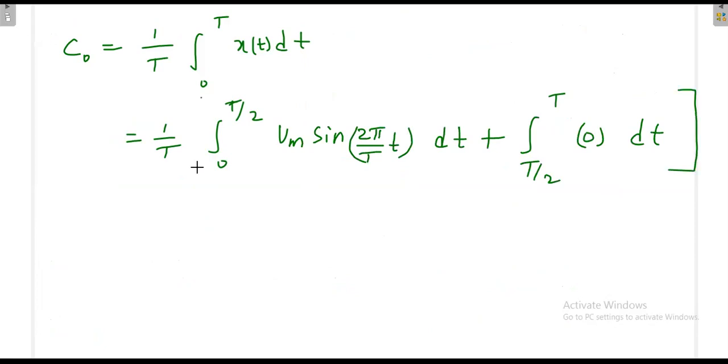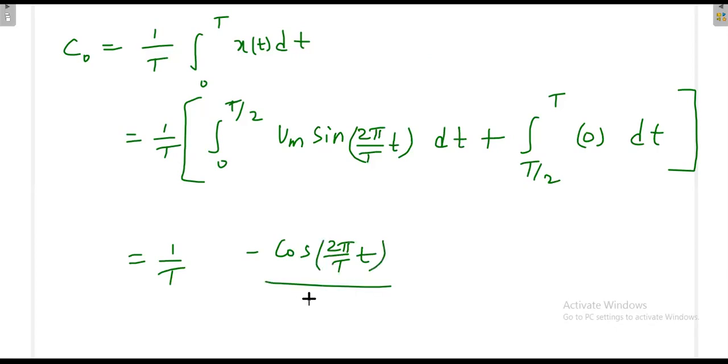Again, this 1 by T is common. So then we do the integration. What is the integration of sine t? Integration of sine t is minus cos t, divided by 2 pi by T. Again, integration of sine theta is minus cos theta. Again, this is the constant value that we have to put in the denominator, that is 2 pi by T, because small t is the variable, capital T is the time period that is fixed. So 2 pi by T.